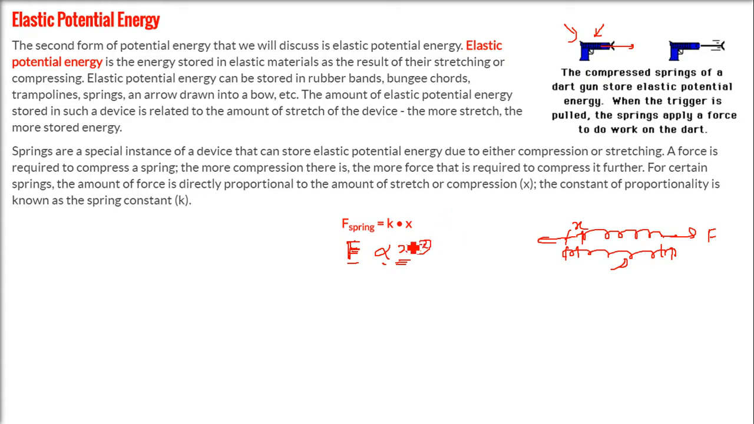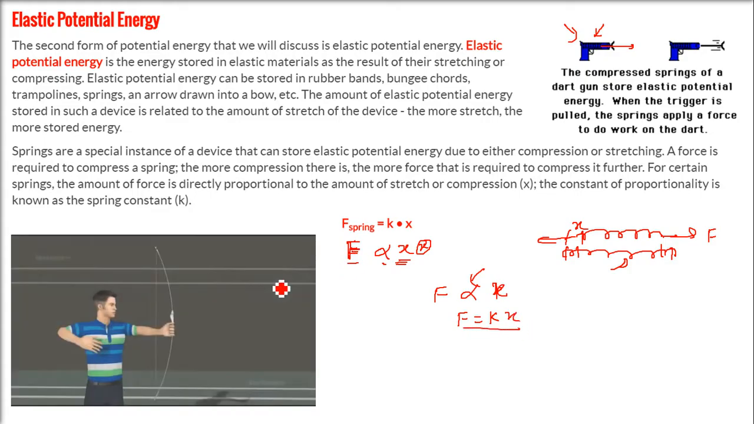The constant of proportionality is known as the spring constant. So I can write this proportionality with k. So F equals k x. This is the formula we are going to use.